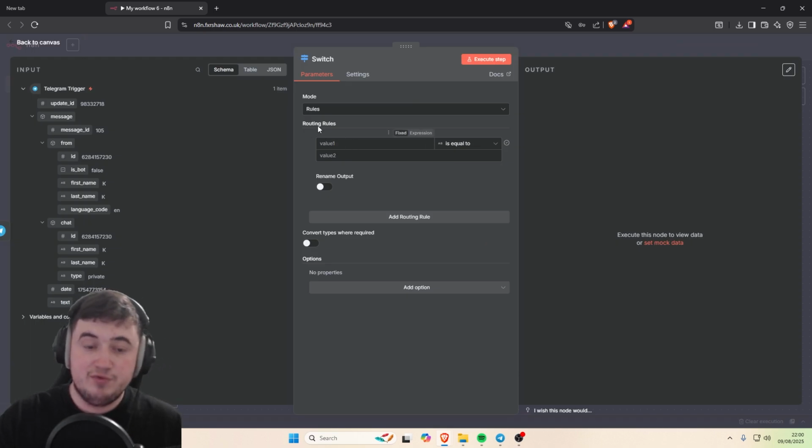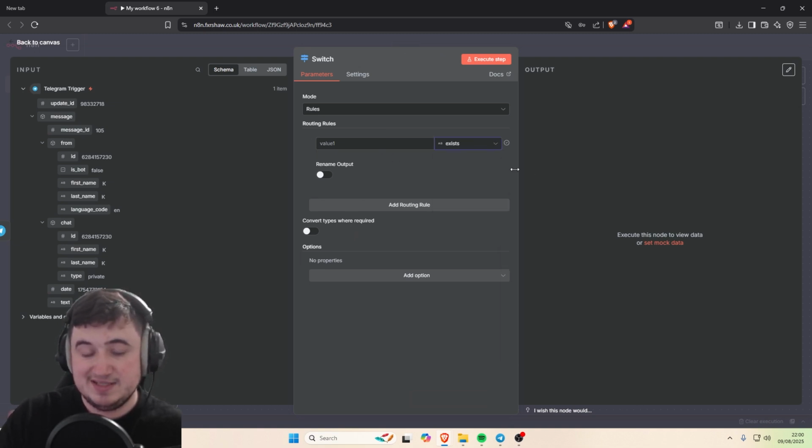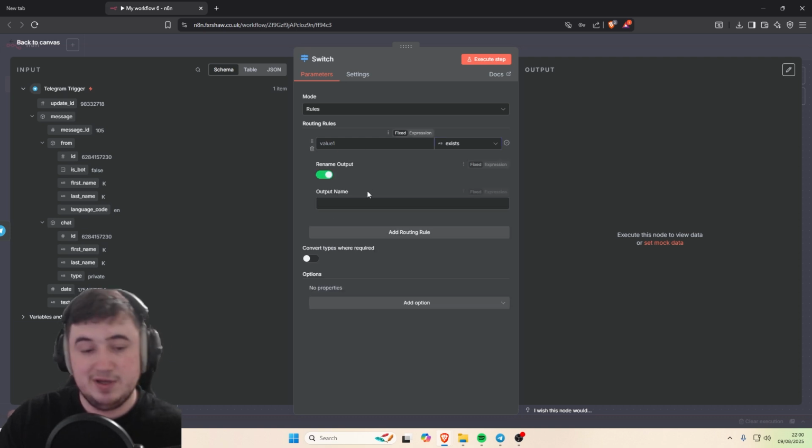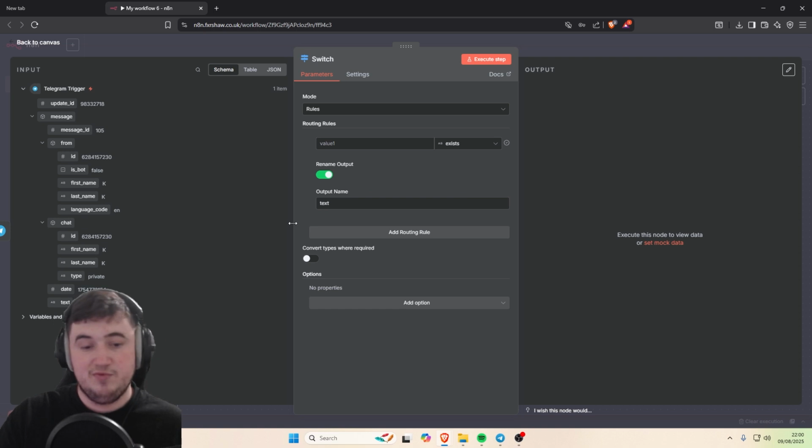And then in these routing rules, these are the rules that'll decide which route it goes down. So it's basically like an if-else statement in coding. What we're going to do is first of all change this "is equal to" to string, and then "exists". This is just because that's all we need to do for this. Change the output name as well to text, because that's the route we're modifying right now.